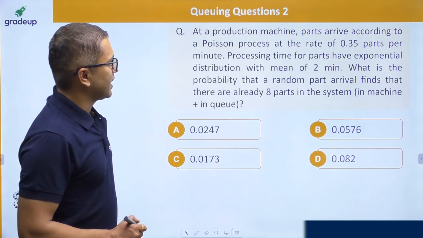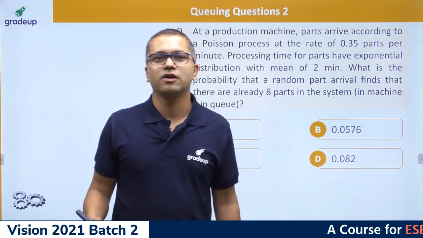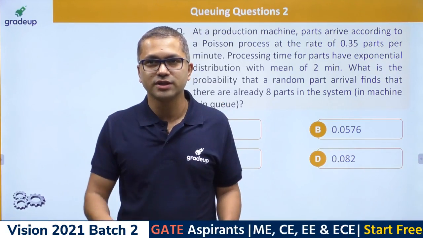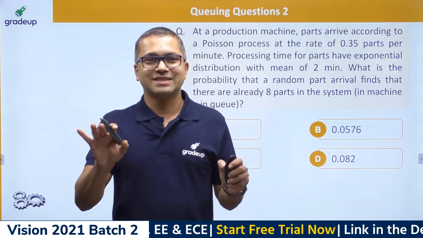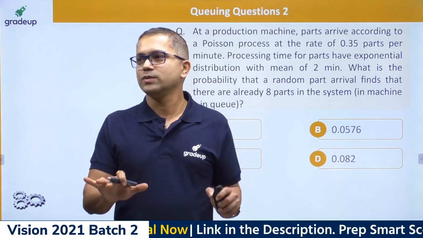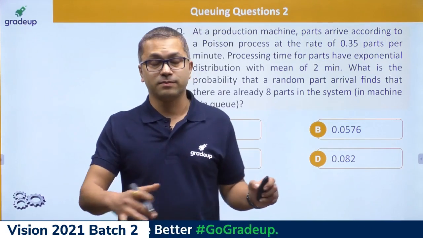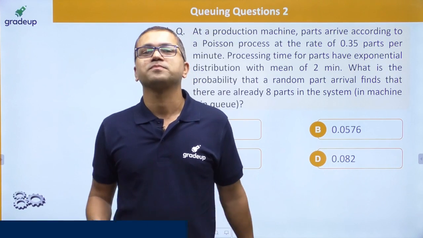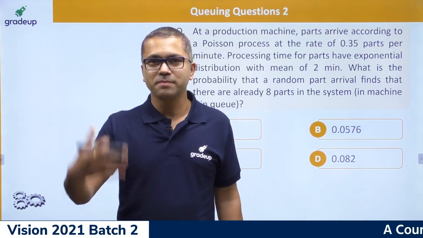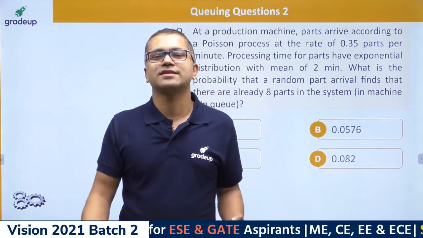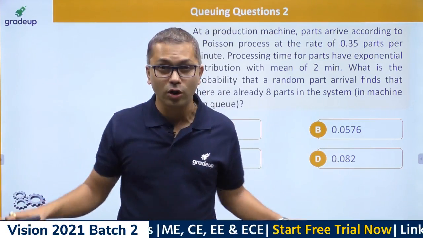Now, we were doing the questions of queuing theory, and if you are new to this, just be here. I will tell you the formulas that will be used in these questions. Because this is a formula based chapter, I suggest you cram or remember all the formulas, guys.